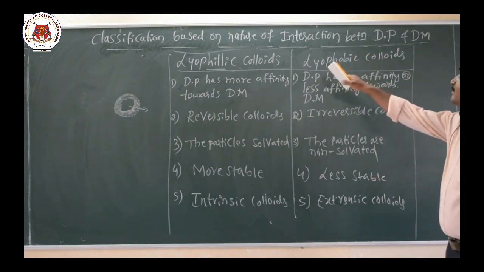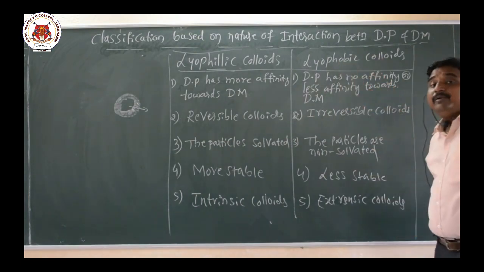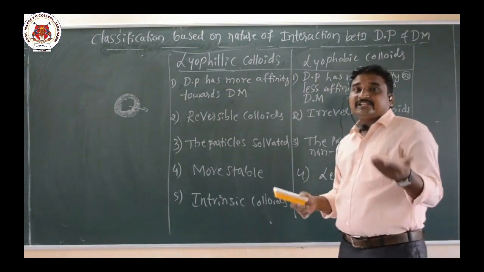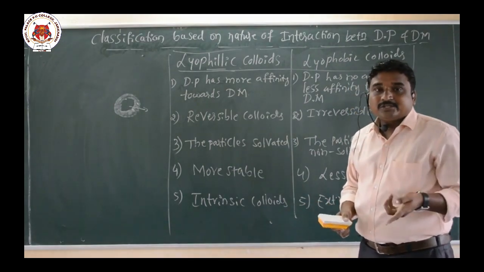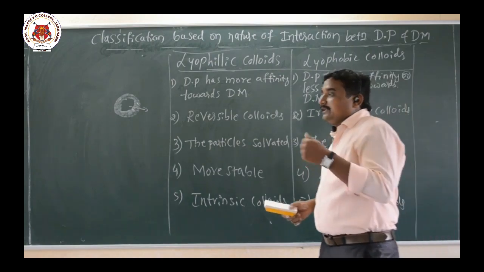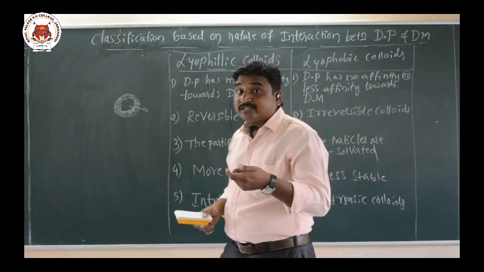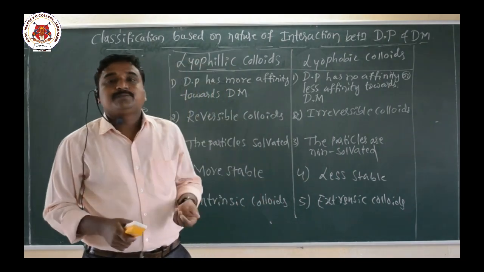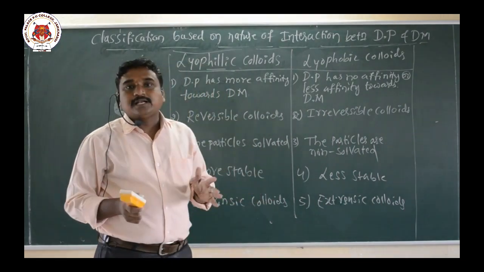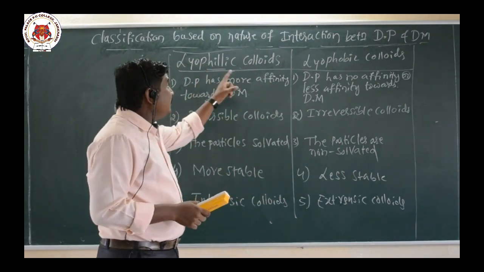This type of classification is mainly based on the interaction between the dispersed phase and the dispersion medium. If the dispersion phase particles have more affinity towards the dispersion medium, such colloids are called lyophilic colloids.